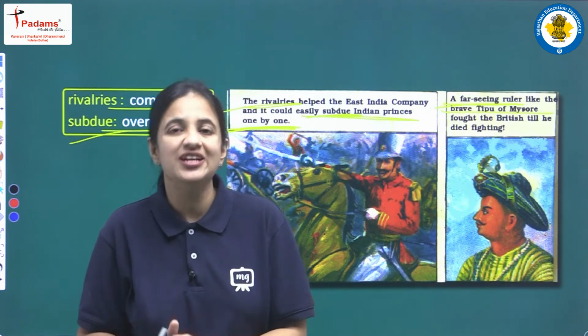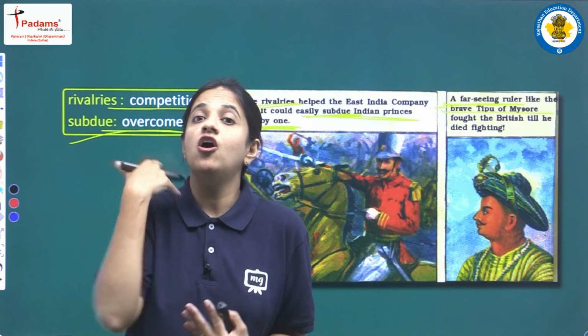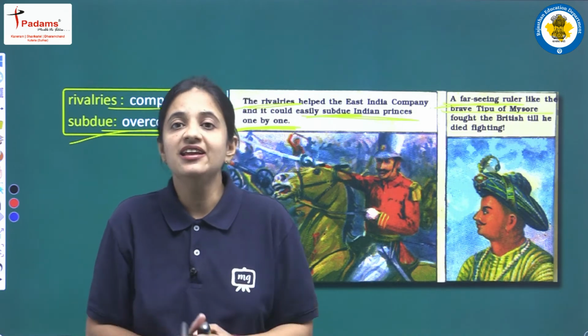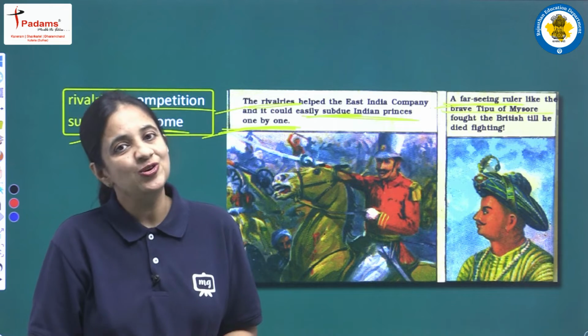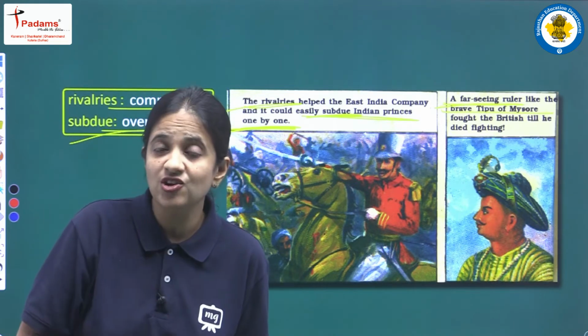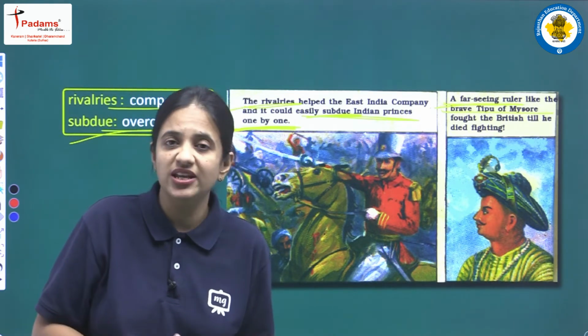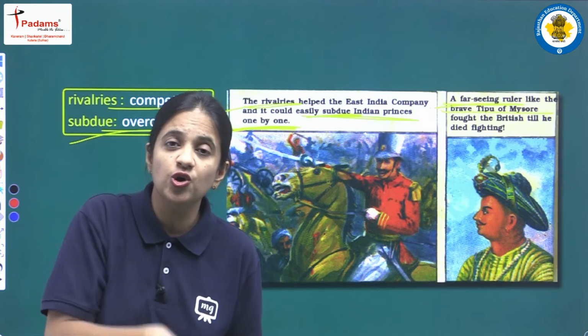He was the ruler who was able to see the long-term disadvantage in taking help from the Britishers, and he was very much aware that if the Britishers interfere in your kingdom, then gradually they will have control over your kingdom.